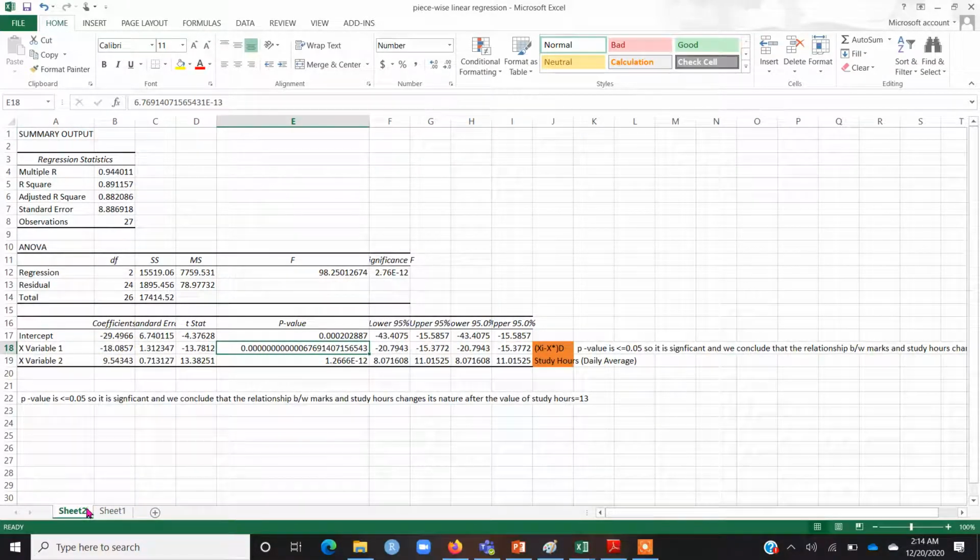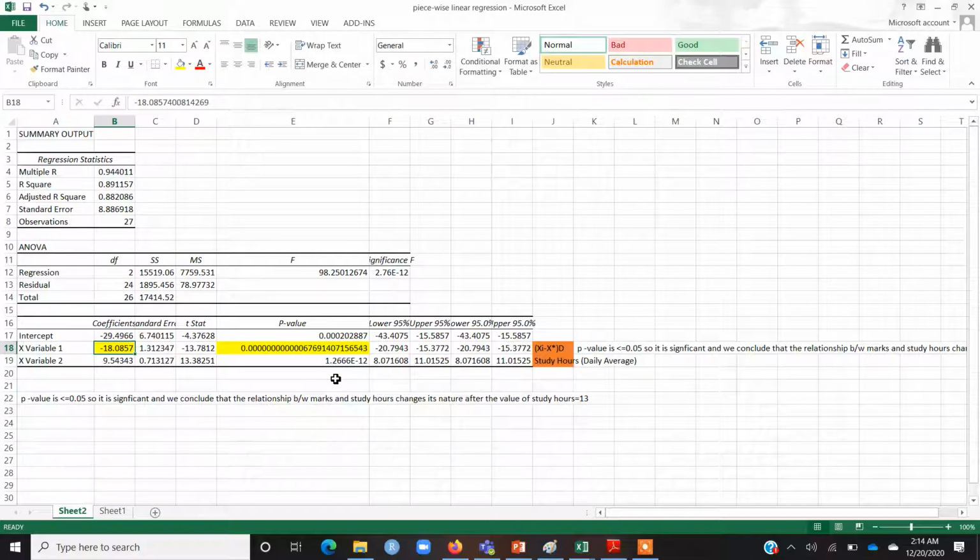So the regression results have verified this finding, because the p value shows that it is significant, and you can see that the sign is negative. So after the break, or after study hours equal to 13, the expected marks decrease because the coefficient is negative. So this is how you can use a dummy variable for piecewise linear regression.